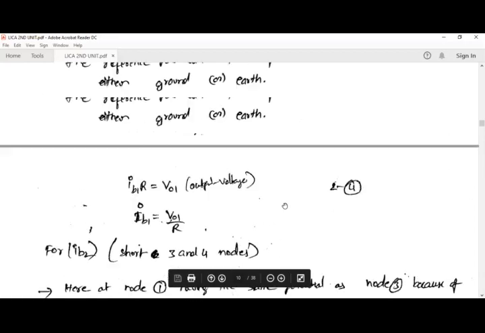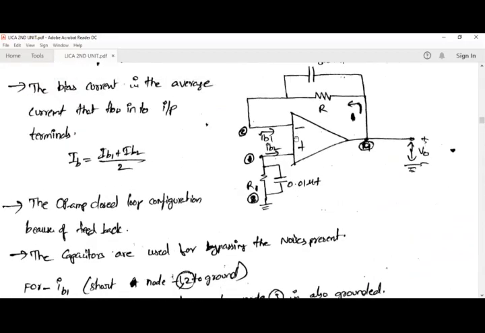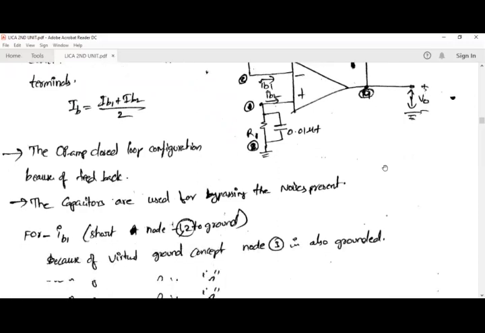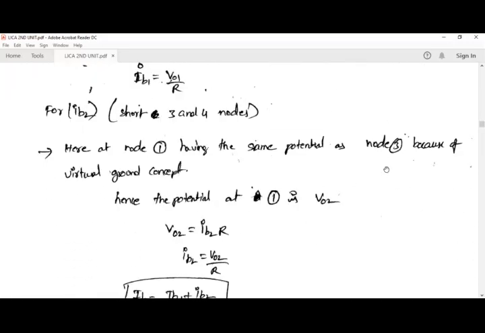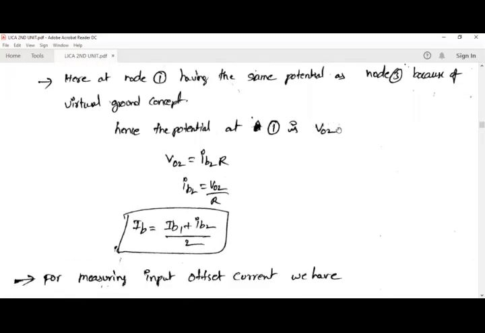So by grounding terminals 3 and 4, we are again going to measure the output voltage with the help of a multimeter. We note it down as V02, and for calculating IB2, it is V02 divided by R. Already we know the value of R, and if you measure the output voltage with the help of the multimeter, we can obtain the IB2 current.